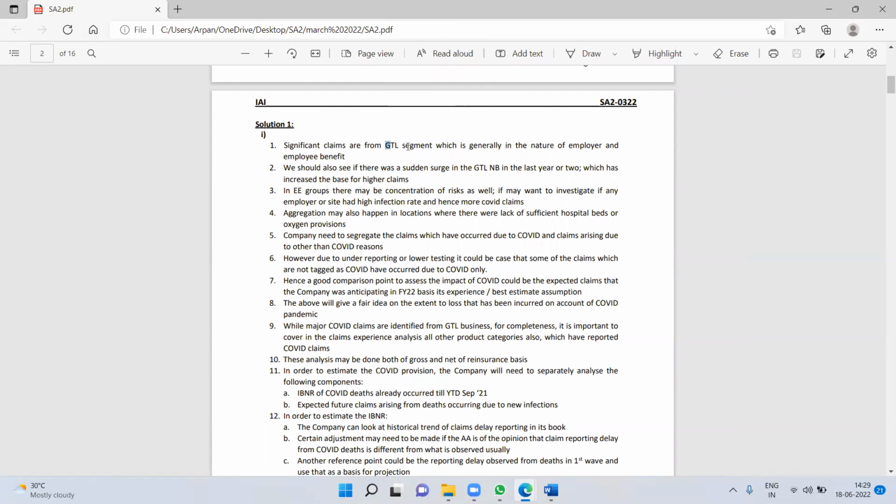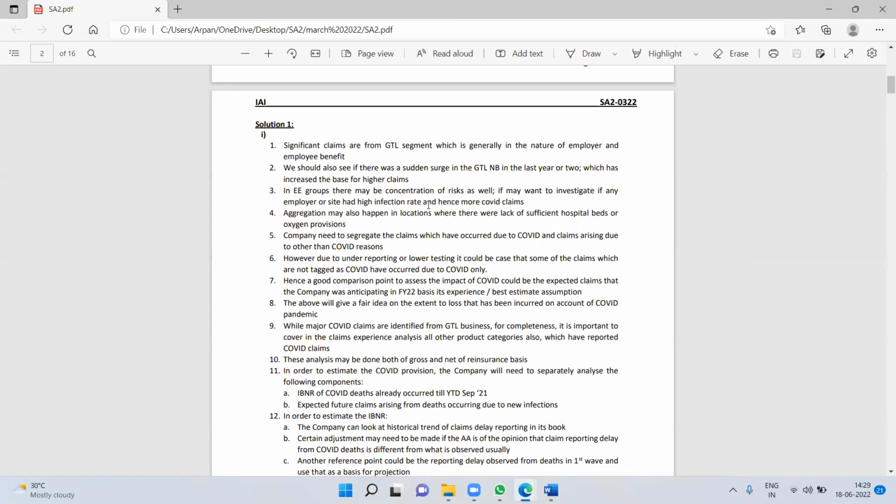So significant claims point from group GTL segment, which is general in nature of employee benefit. We should also see if there is a sudden surge in GTL claims, namely in the last year or two. Some similar points have been made by me as well. I've just not focused on the GTL part. In employer groups, there may be concentration of risk as well. We want to investigate if any employer has a high infection rate.